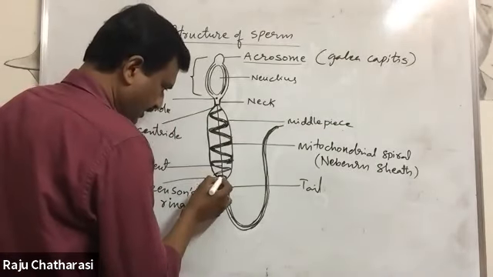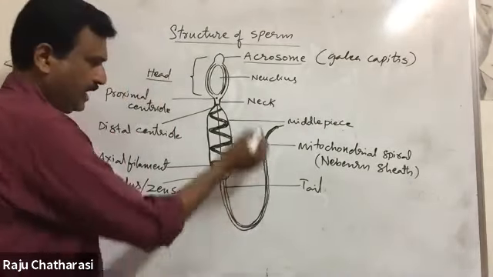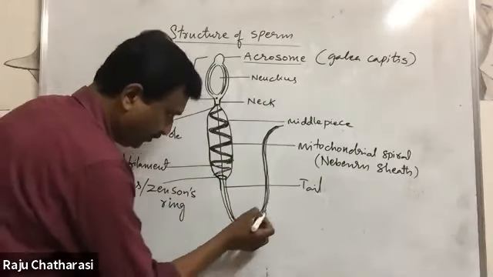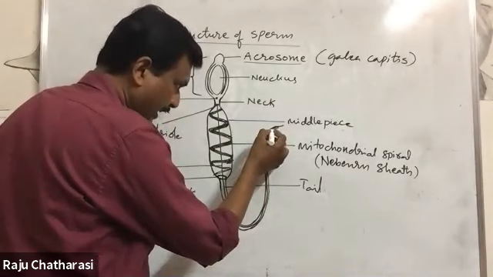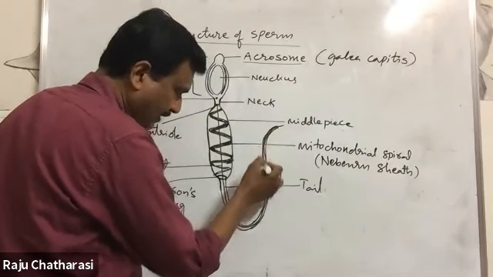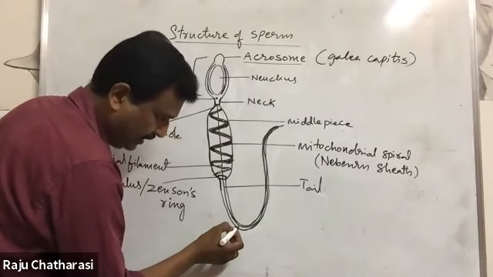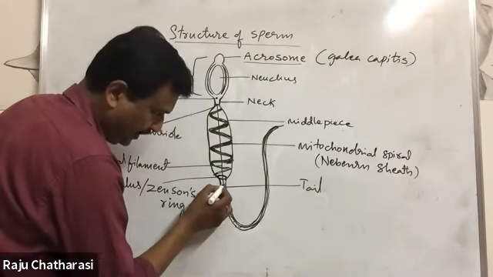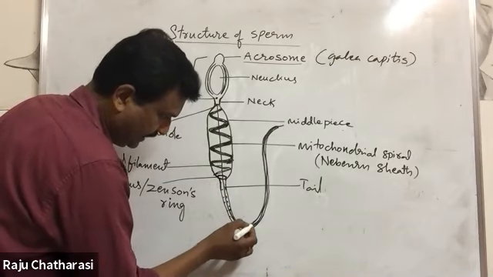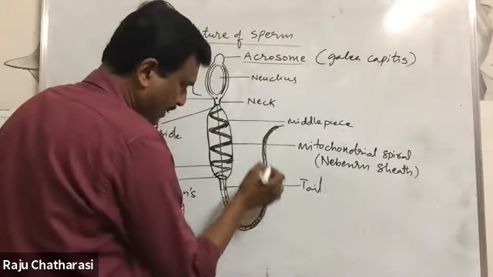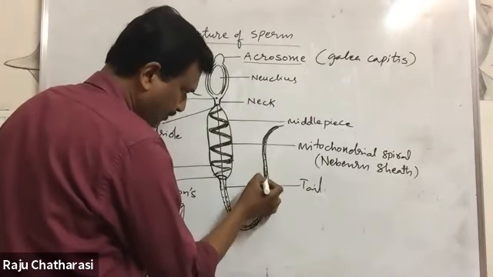Okay. Next, let us see the tail. See here, this part from here to here is the tail, with axial filament and the plasma lemma. Here the plasma lemma is there and the cytoplasm is there. The proximal part of the tail is covered by plasma lemma and cytoplasm.